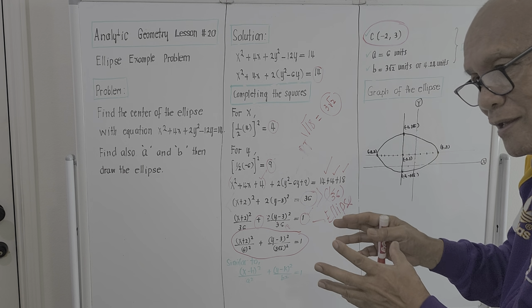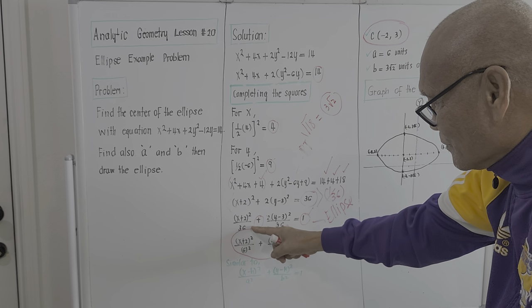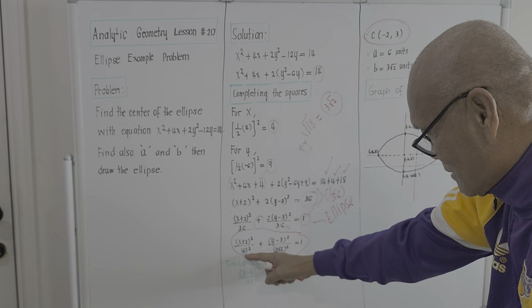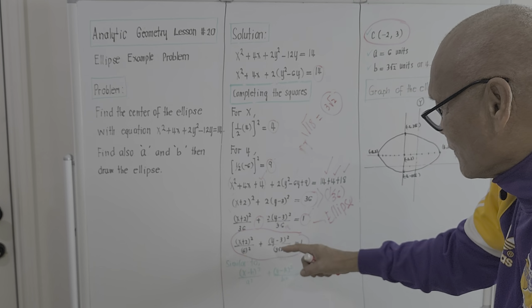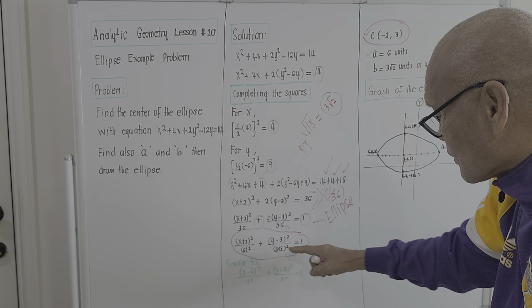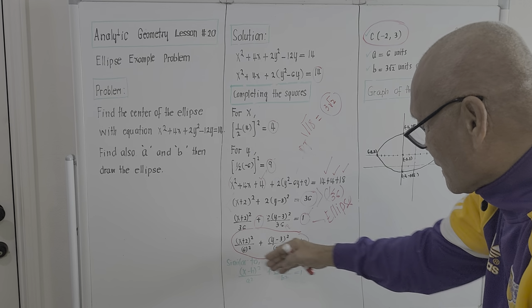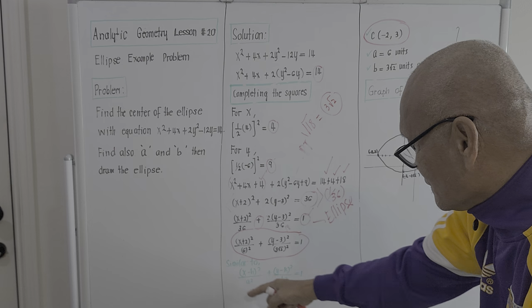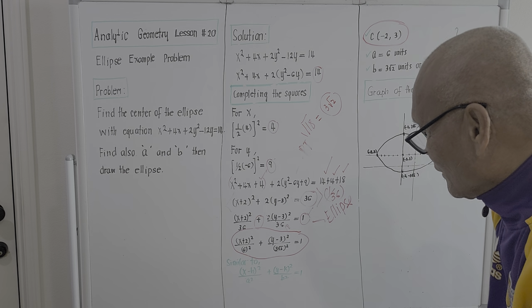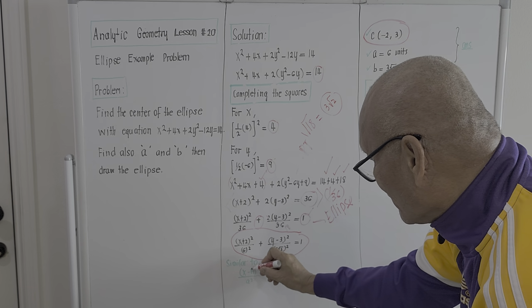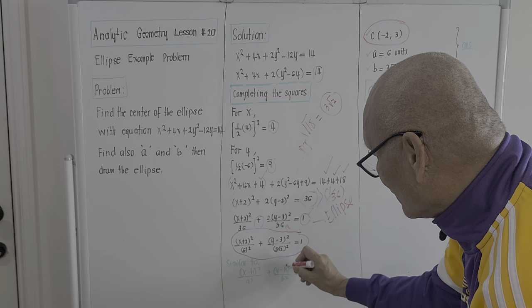The longer length is actually underneath the x term, in which the major axis is 6. And the semi-minor axis is actually 3 the square root of 2. So this equation here is similar to this. Okay? And what we are looking for is this value here, and this value.